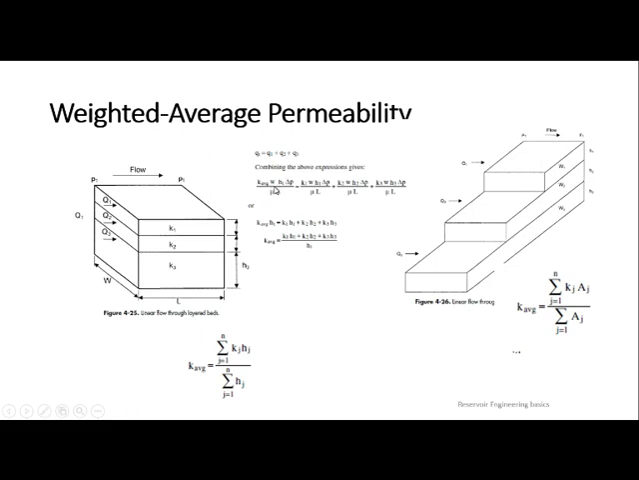K average, A means W into HT, because it's a rectangle, so width into height. Width is here, height is here. Height here represents the total height, not just H3. W is common, but when it comes to H, it is the total. So what is this total? H1 plus H2 plus H3.